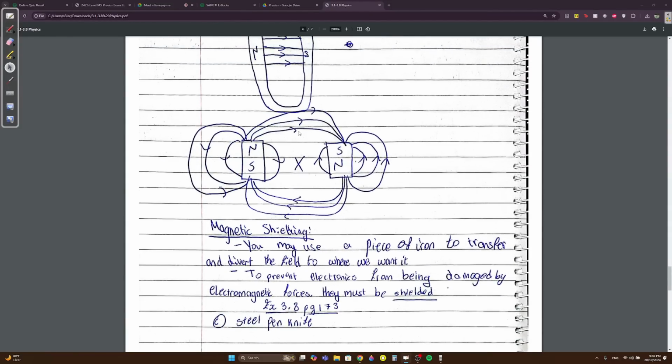N S S N. This is another one. This is a bar magnet. You should know this. There's a neutral point in the middle. This is where there's no magnetic field.